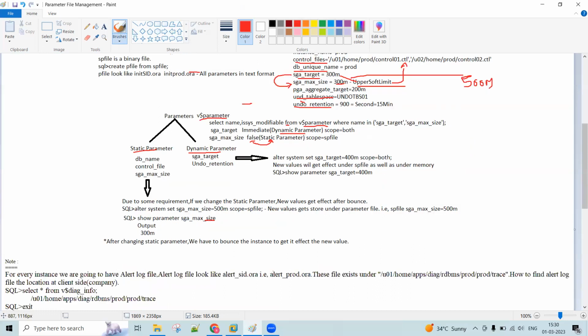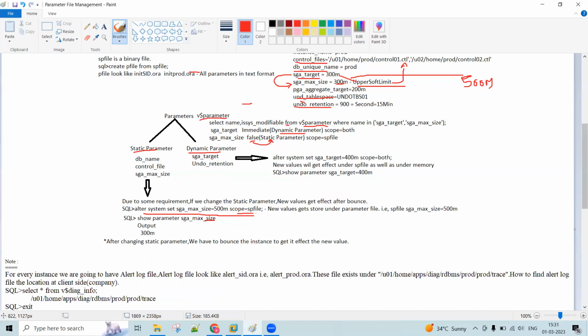ALTER SYSTEM SET SGA_MAX_SIZE = 500M SCOPE = SPFILE. While changing the parameters, you must use scope. For a static parameter, you must specify scope equals SPFILE. So what does it mean?